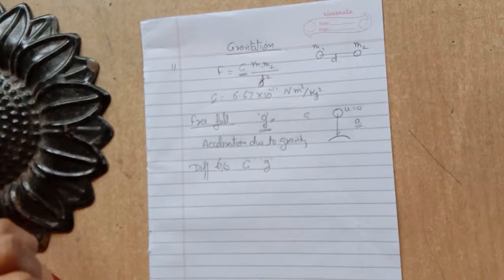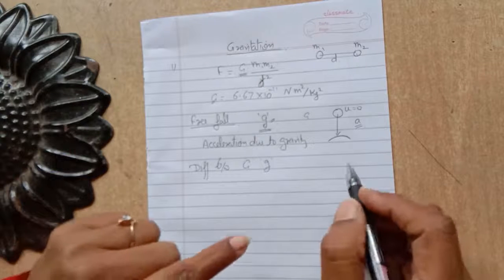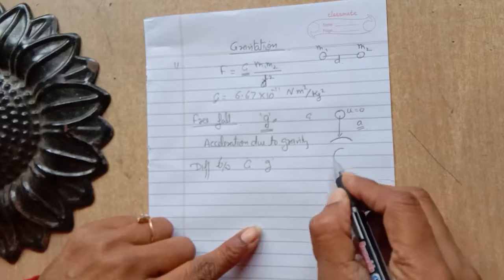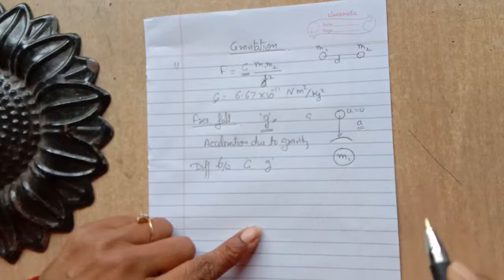Now how can we find the value of small g? Suppose this is the object. Okay, this is the object having the mass m1.